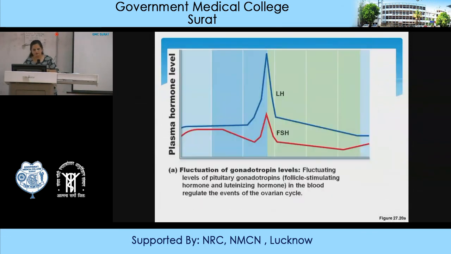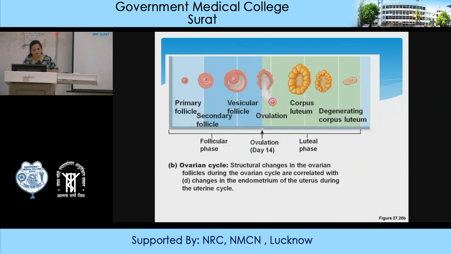So these are the levels at different phases. FSH and LH just increase during the ovulatory phase. LH surge, FSH also increases. That is about 6 to 10 fold increase for LH, while FSH increases about 2-fold. So that is the difference between FSH and LH. And these are the different ovarian cycle changes. Just a diagram to give you a revision of the different phases of the ovarian cycle.